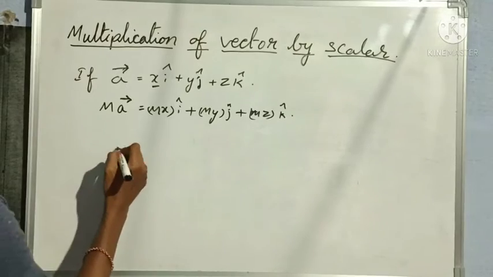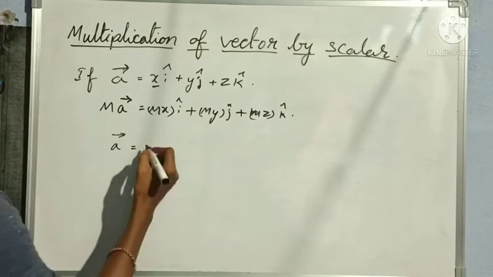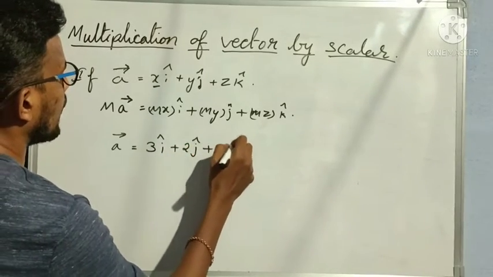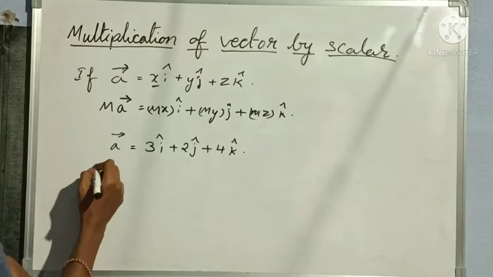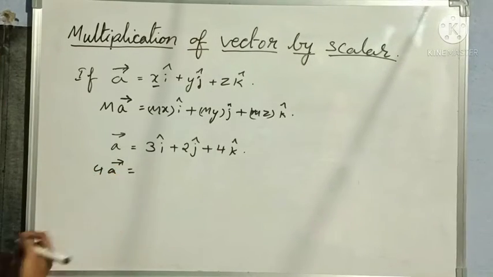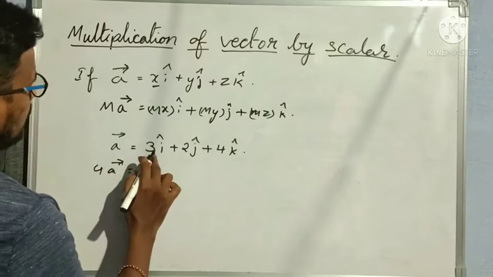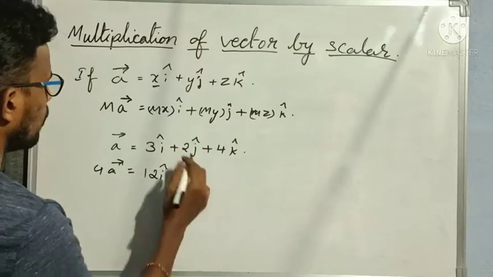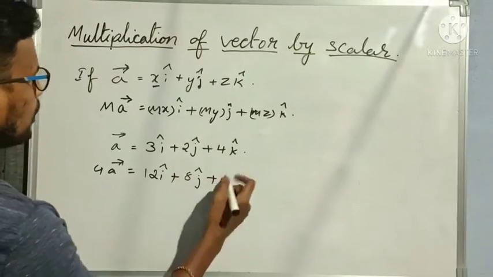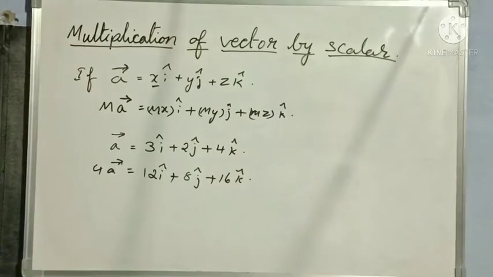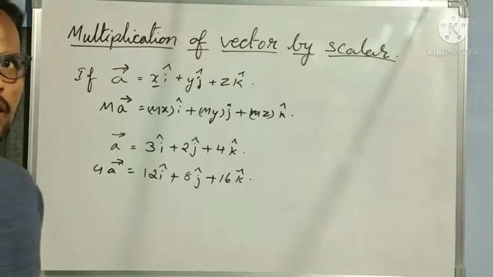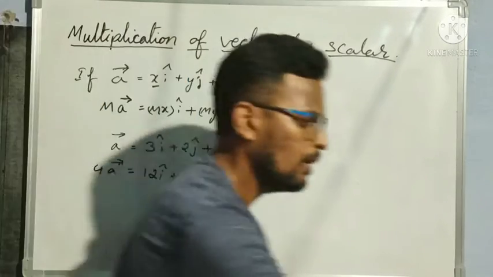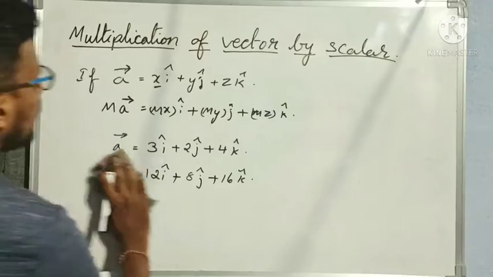For example, take 3i cap plus 2j cap plus 4k cap. I want 4 times a bar now. So 4a bar is equal to, here I should multiply every coefficient. 4 into 3 is 12i cap plus 4 into 2 is 8j cap plus 4 into 4 is 16k cap. This is the multiplication of a vector by a scalar. I hope everybody understood. Okay, thank you.